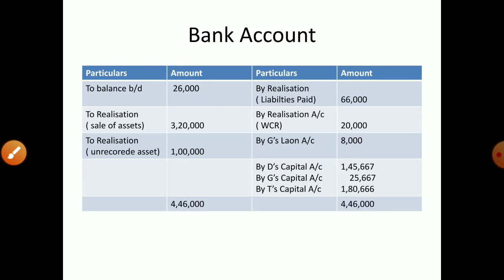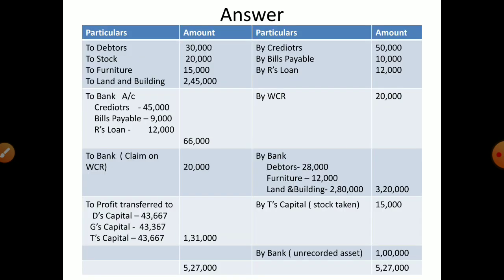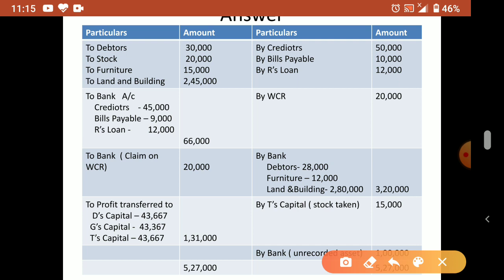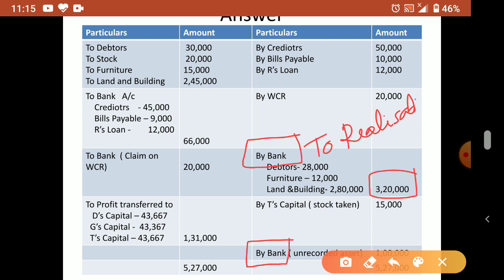The last account we have to prepare is the bank account. Okay, so when you prepare the bank account, you can just check like this. It is easy to check like this. Wherever bank is there, these postings will go to bank. So bank to realization, this also bank to realization. So in bank, what will come? To realization. How much? 3 lakh 20 you write.